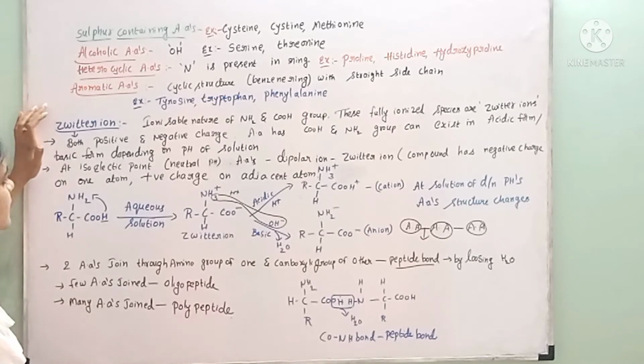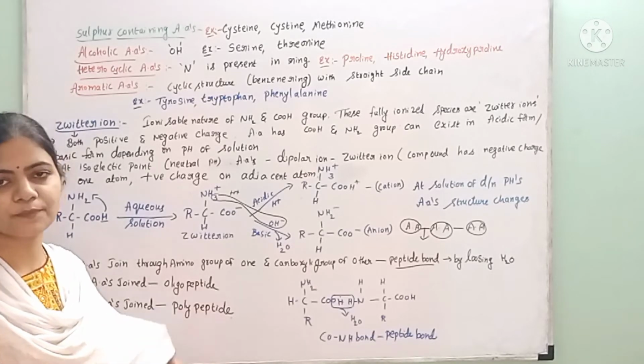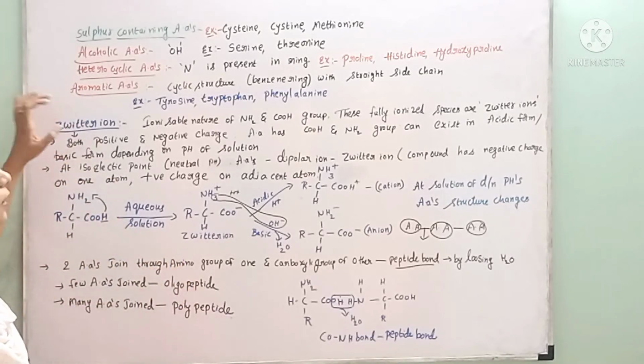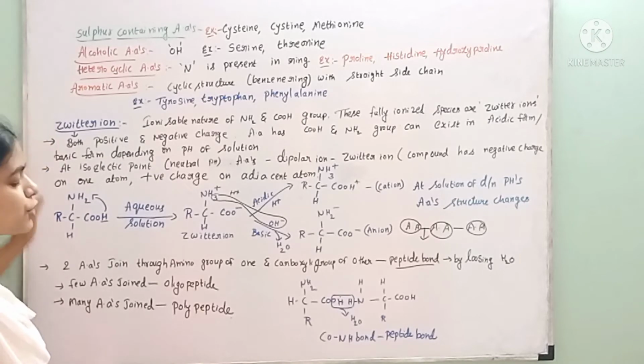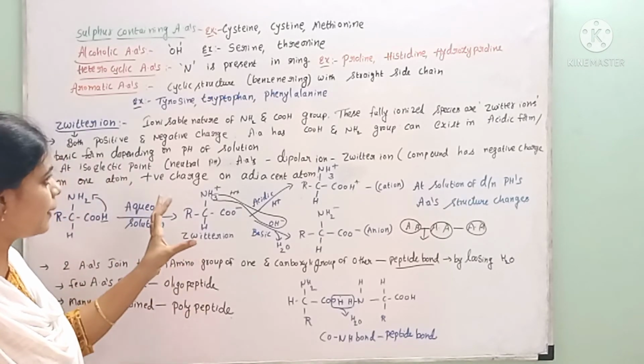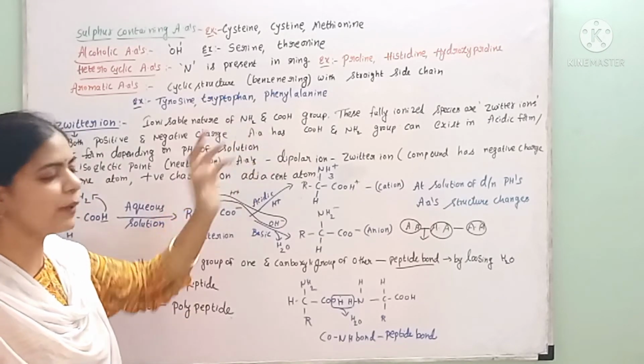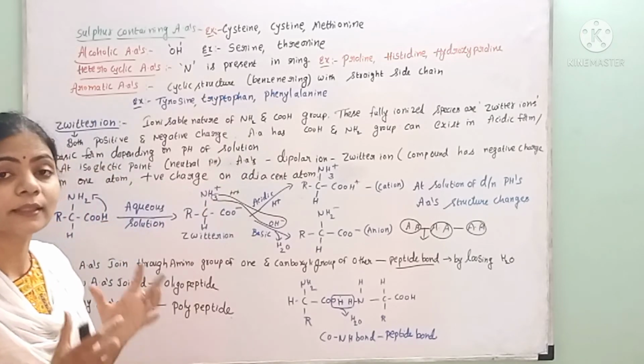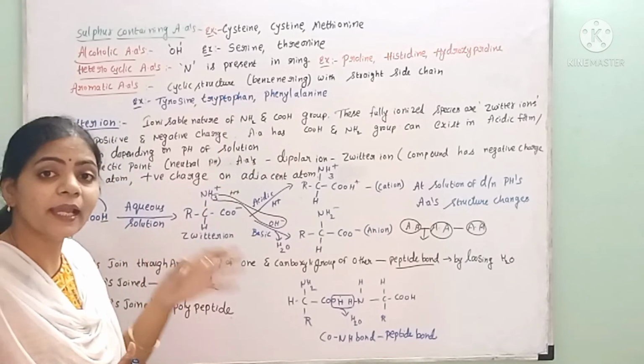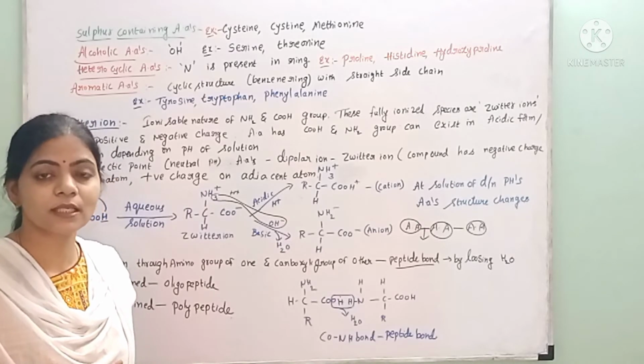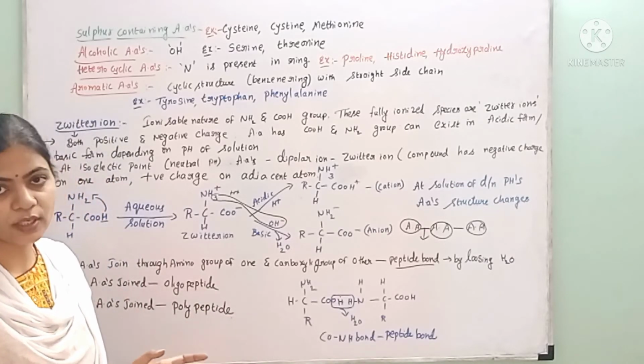And in these amino acids there is one important concept, that is the zwitterion concept. Zwitterion means in the amino acids there are amine groups and carboxyl groups present. They have ionizable nature, that means they can dissociate into protons, right?